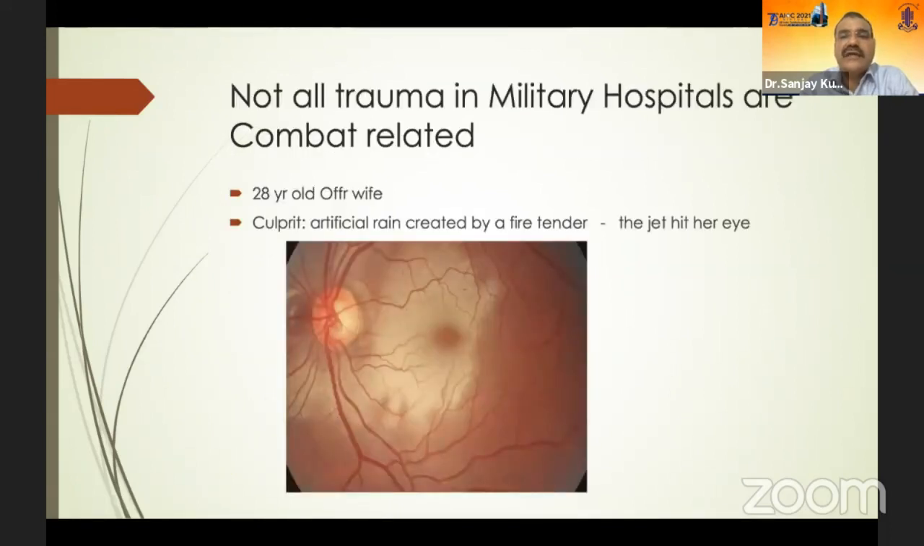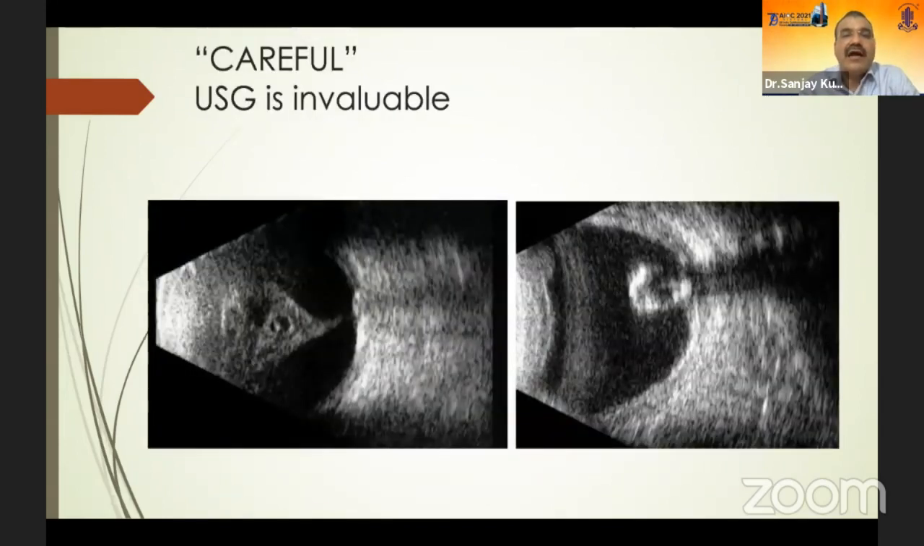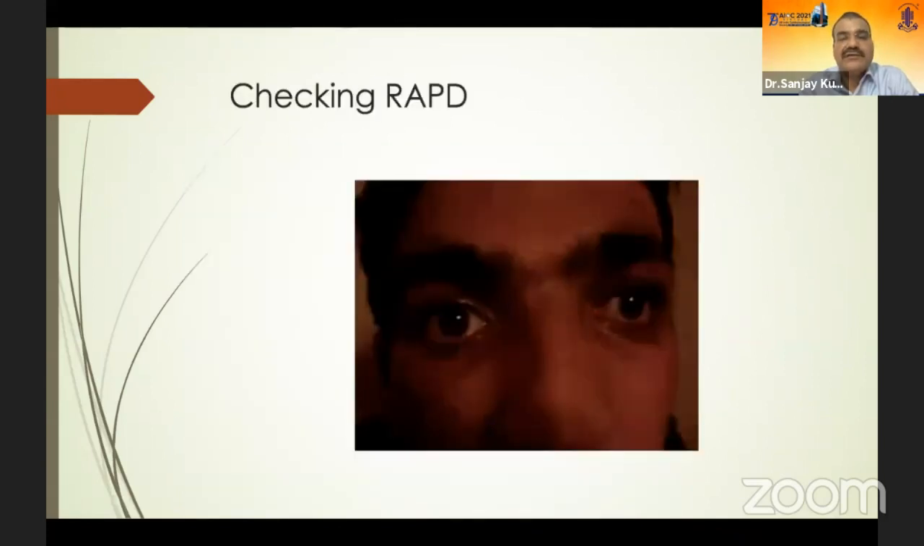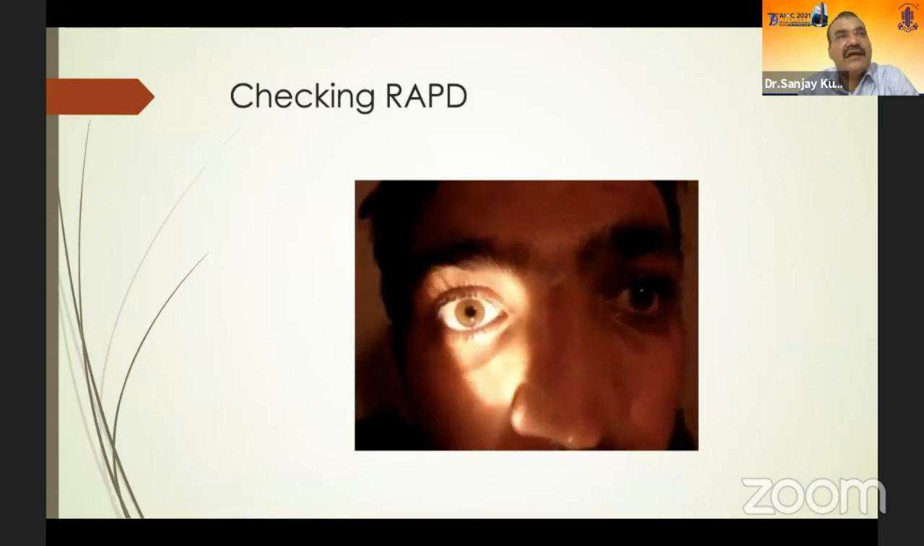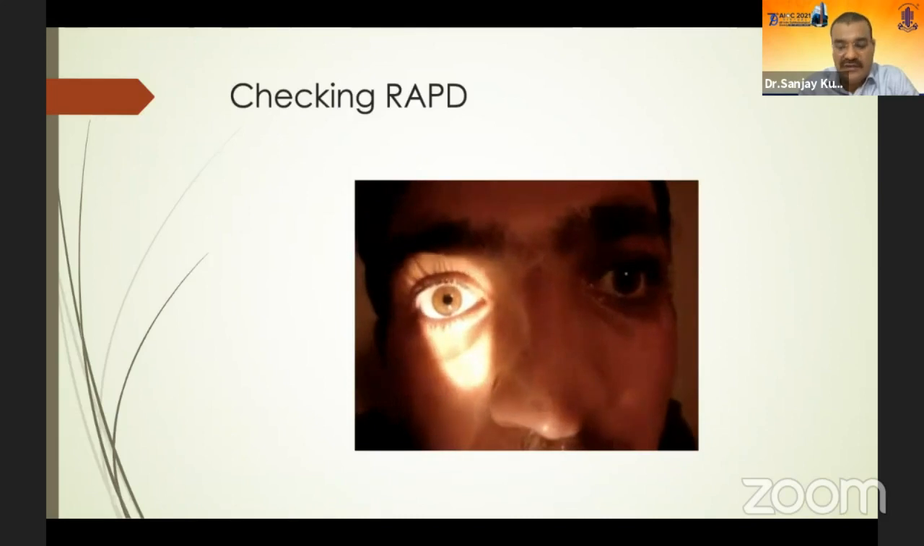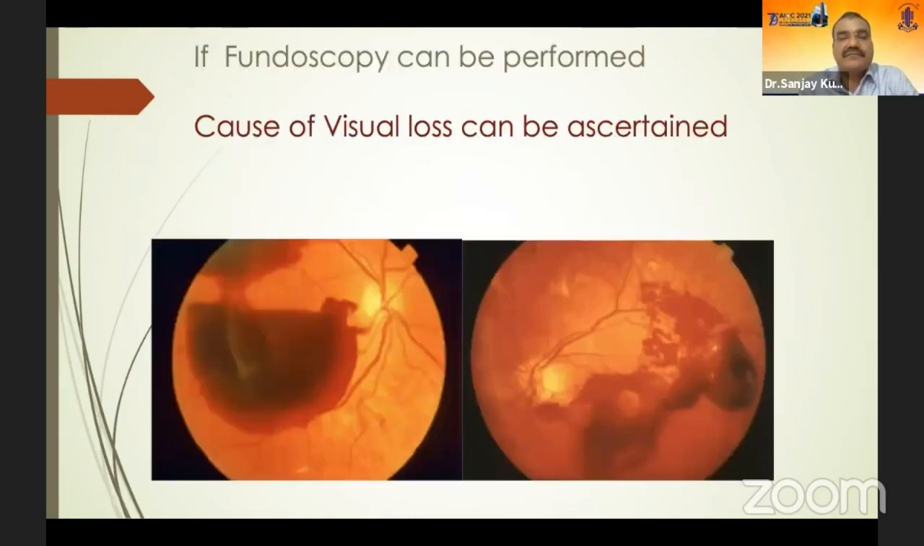Not all traumas in military hospitals are combat related. Here is a lady who had come with a fire jet injury in Holi. Ultrasound is of immense value. Loss of convexity can be a useful pointer towards an open or closed globe injury. Checking RAPD, especially for my younger colleagues, it's very important how to check for it, especially on arrival with an injury.